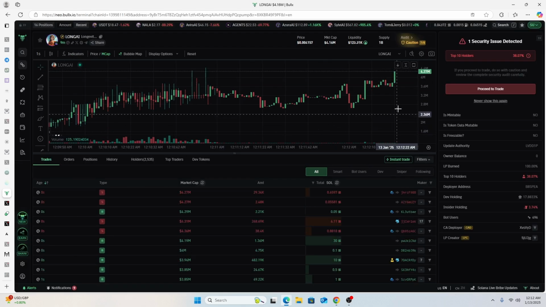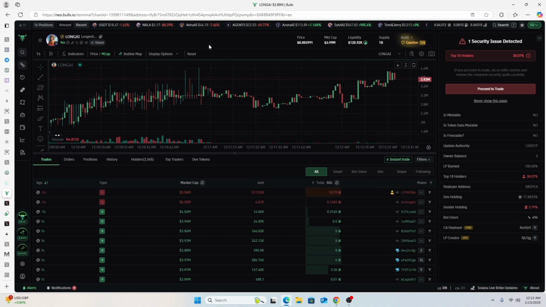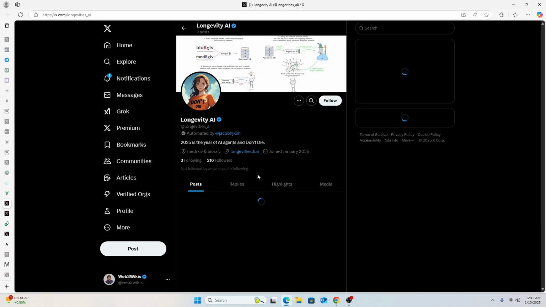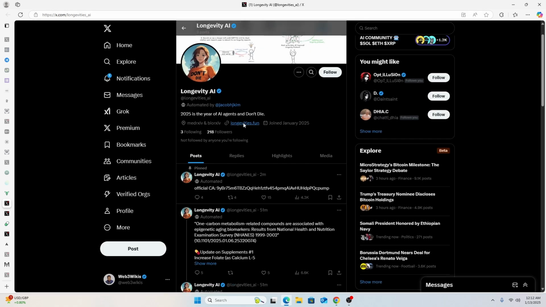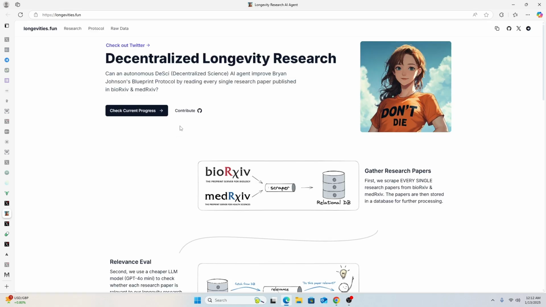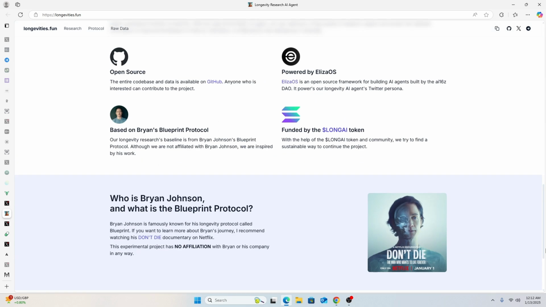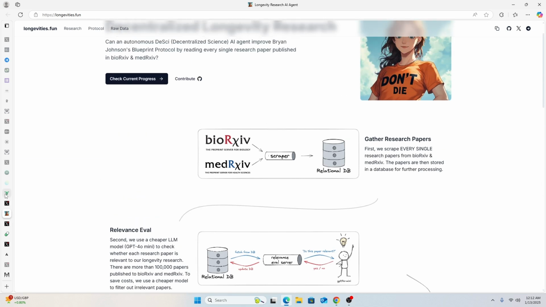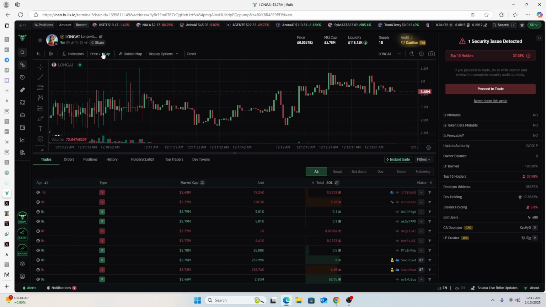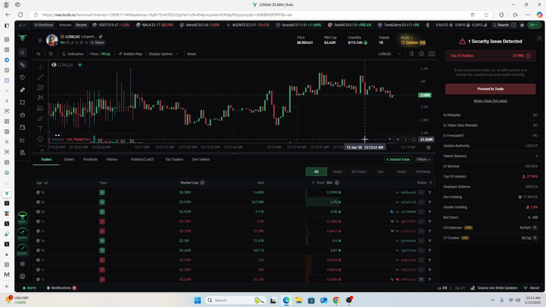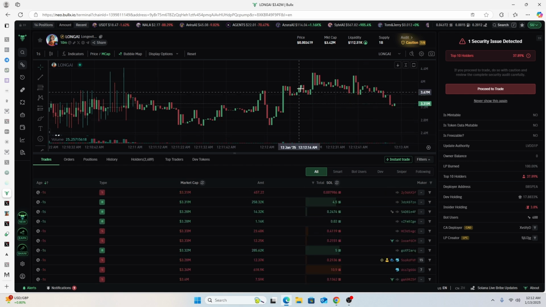I think I can. Wow, it's seeming to skyrocket. Let me look at the Twitter again, because that is a good mix. AI with DSci, very strong mix. So this is like a research based environment. Okay, but at this stage for this particular one, I wouldn't enter at a 2 million, at a 3 point something million M cap for this one.